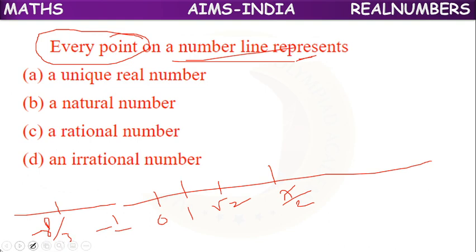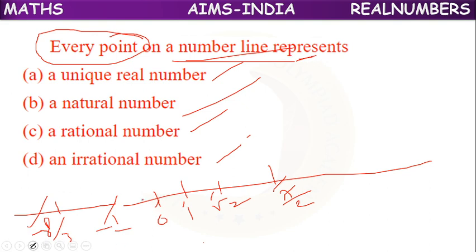Like that, on the number line, we can represent many kinds of numbers. They are asking whether every point belongs to a real number, natural number, rational number, or irrational number.